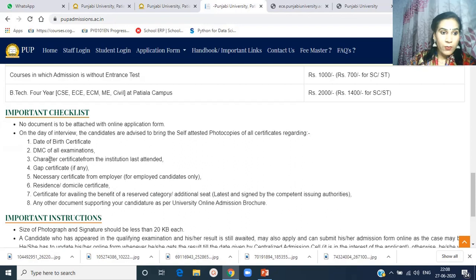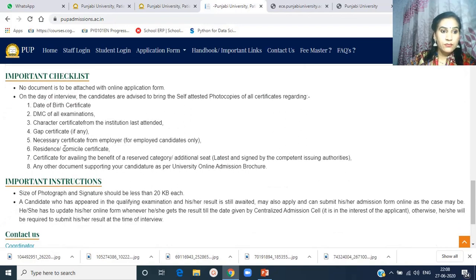This is the important checklist. These are the documents which are mandatory for the student at the time of admission. These certificates are to be provided at the time of admission, at the time of interview. They are self-attested copies.